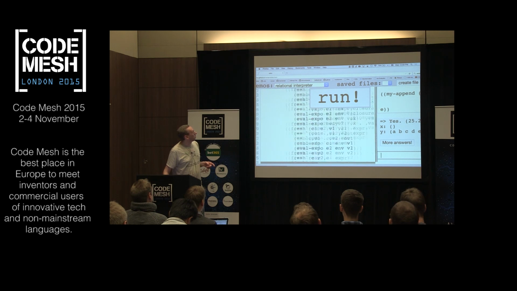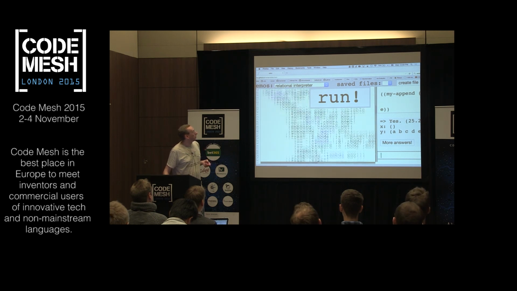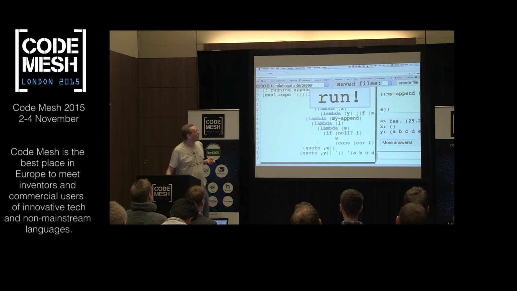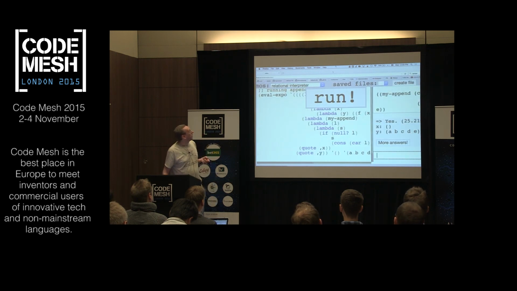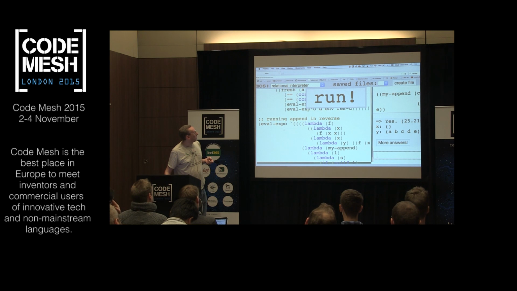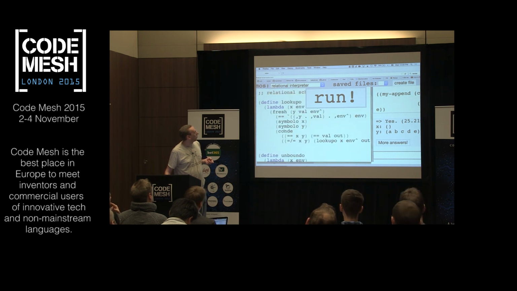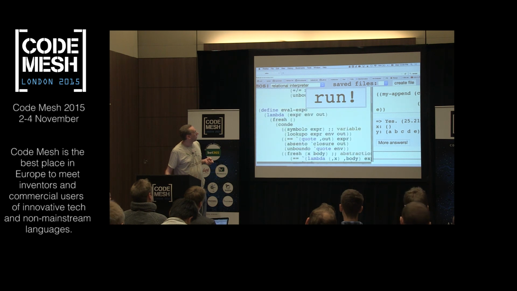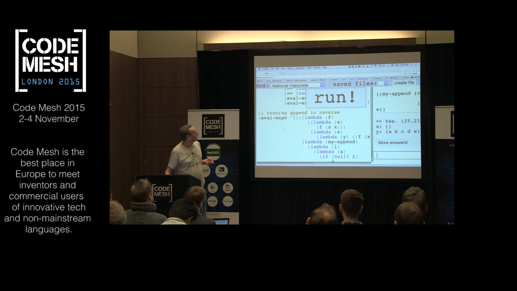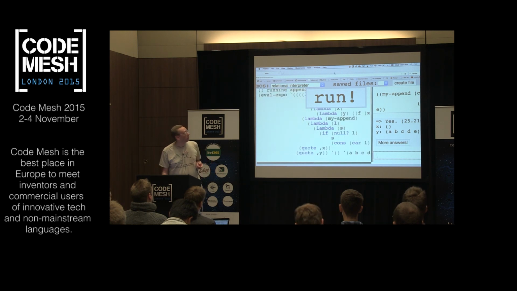So here we have an interpreter for a significant subset of Scheme. It's basically an extended lambda calculus, if you want to look at it that way. And so we have this eval-expo thing, and so we can evaluate an expression. Let me just show you one query to eval-expo, and hopefully this will work.